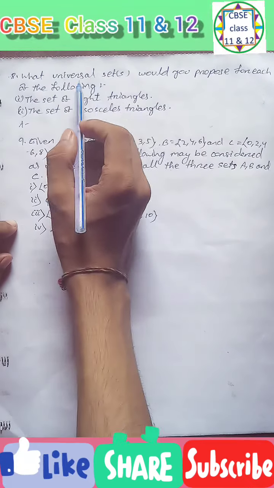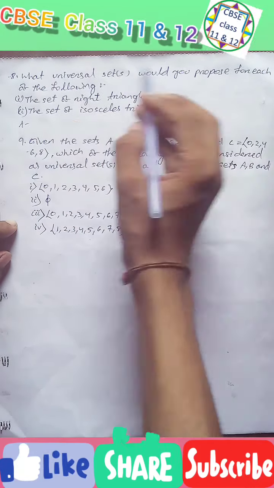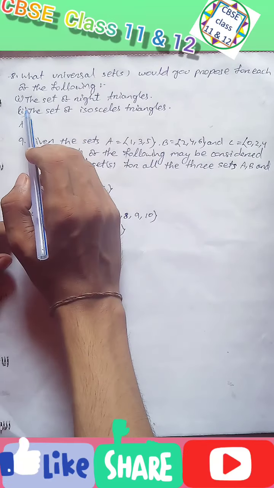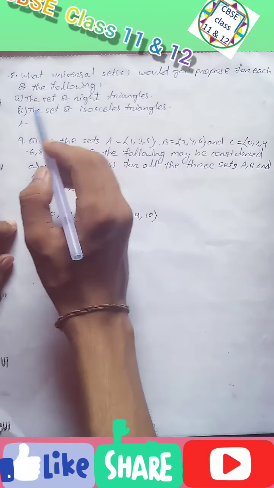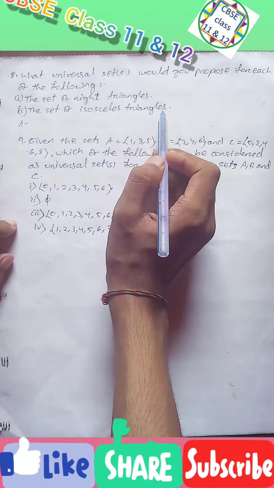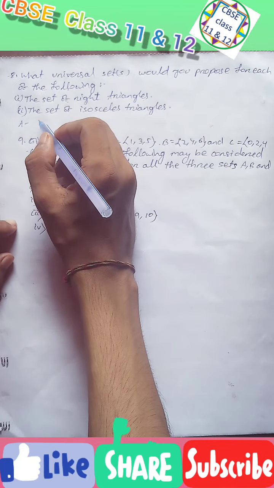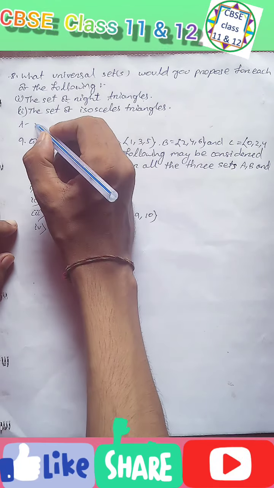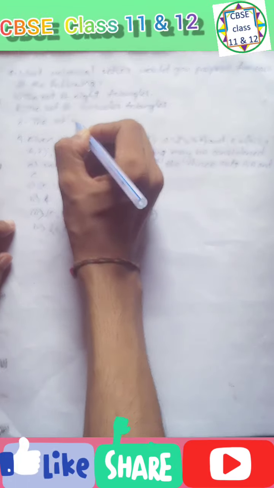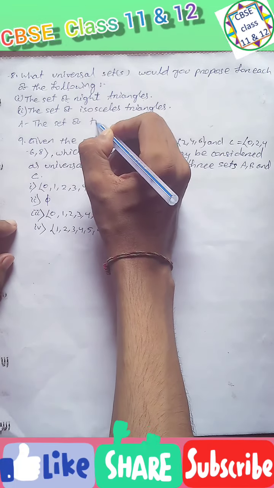Then what universal sets would be proposed for each of the following? First, the set of right triangles and the set of isosceles triangles. The universal set for these two sets will be the set of triangles.